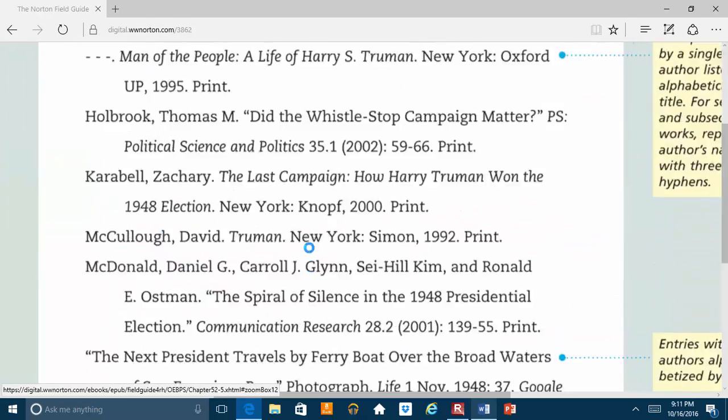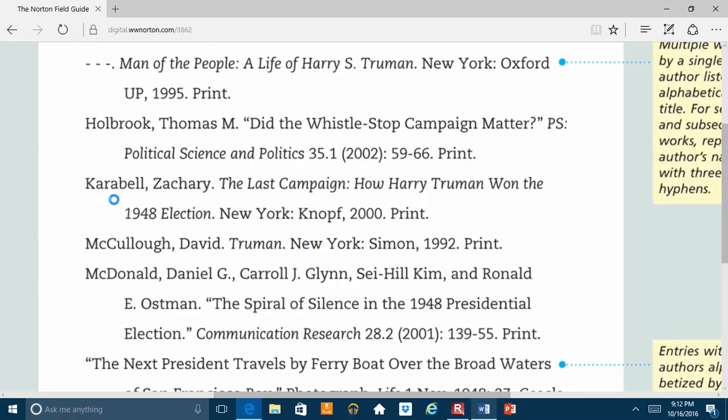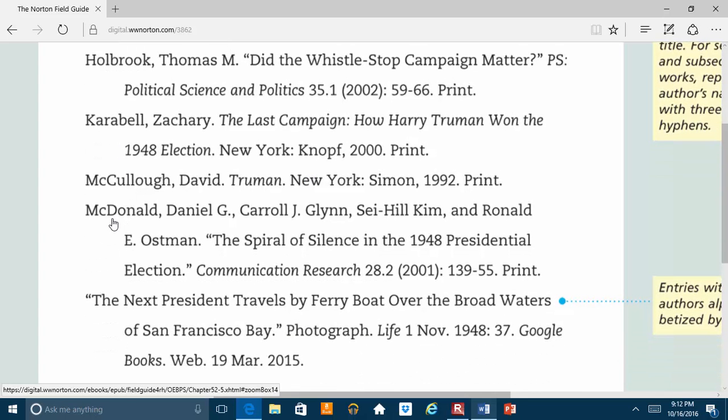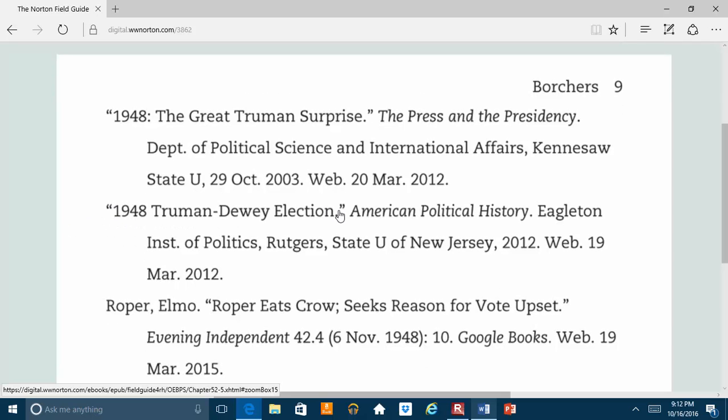Let's see. Carabel, we have Carabel right here. We have McCullough right here. We have McDonald, and again, this is in alphabetical order. And we have 1948 Truman Dewey election. So we have it corresponding.